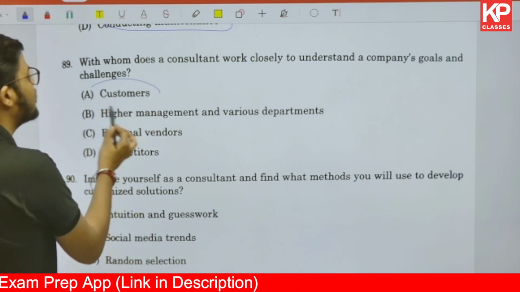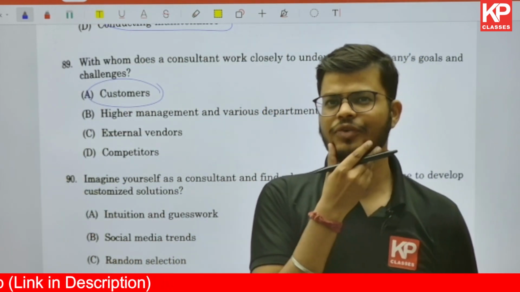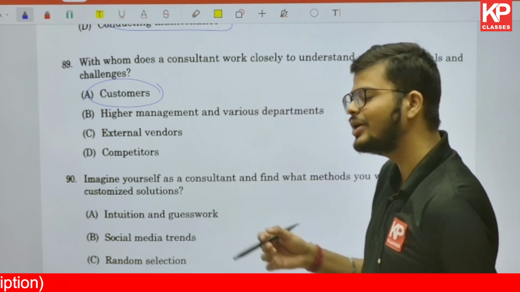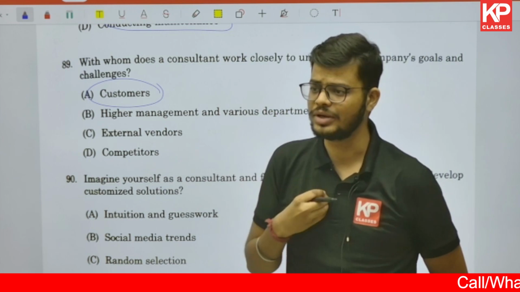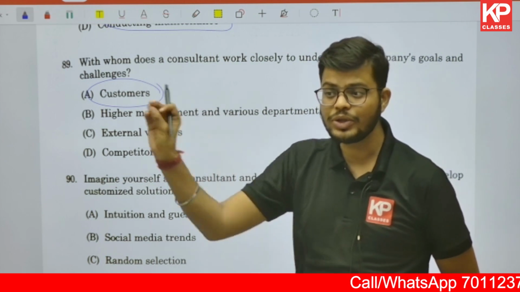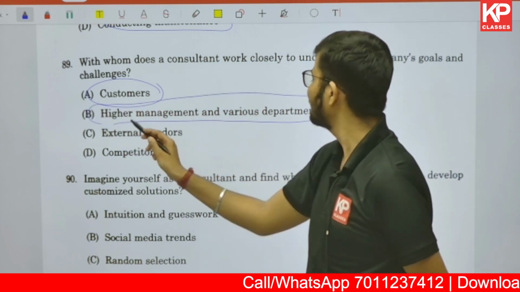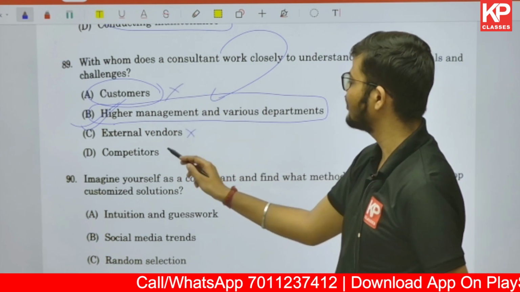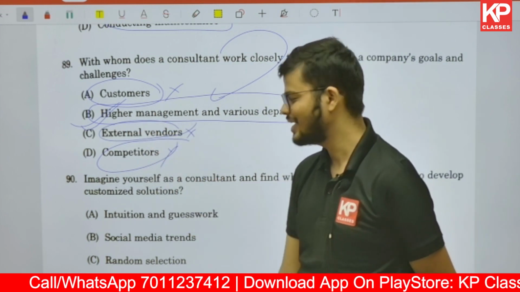So first one says they work with the customers. If you want to increase the efficiency of a company, if you want to increase the profitability of a company, if you want to help directly stakeholders in the company, how can you have the communication with the customer? Suppose I want your benefit, so I will talk to you now, I'll consult things with you. So if I want the company's benefit, I will talk to the owners of the company or the top management of the company. Here getting the answer, higher management and various departments. Consultants work closely with the higher management, not customers, not external vendors, not competitors. You cannot work with competitors, external vendors, customers. Option B is the correct one.